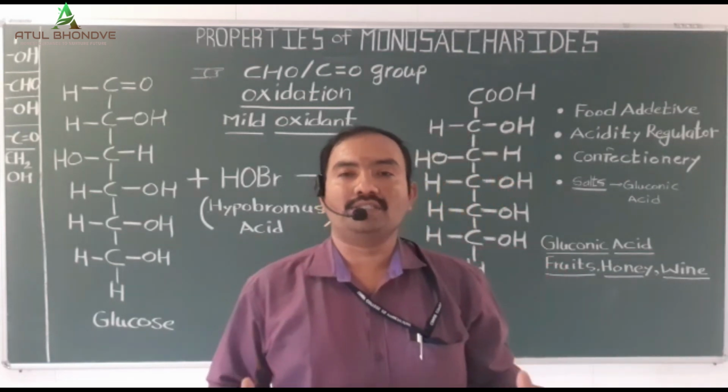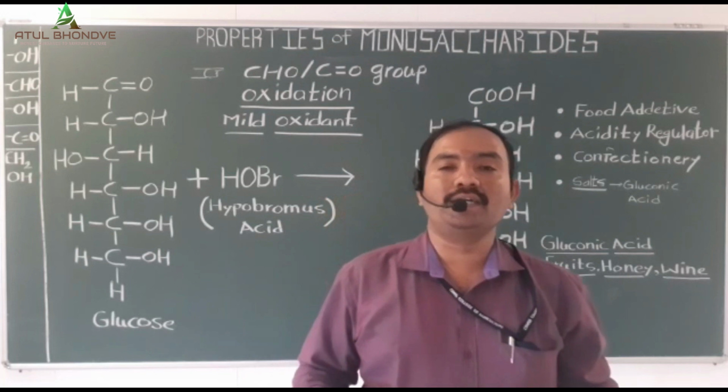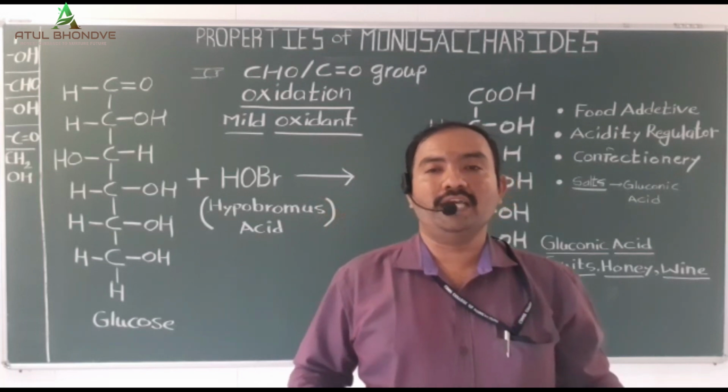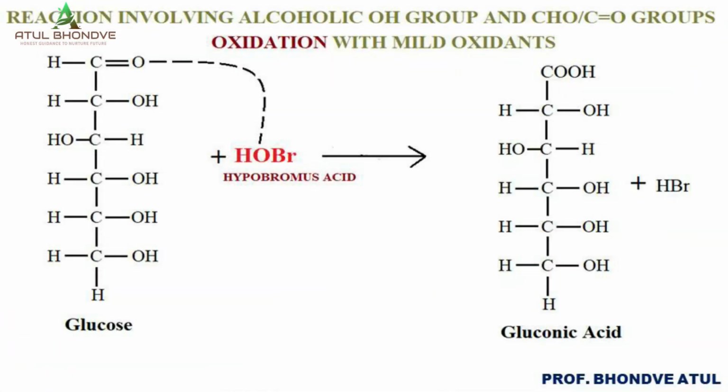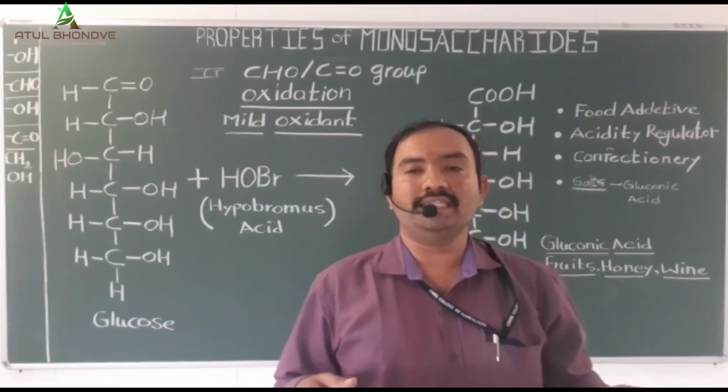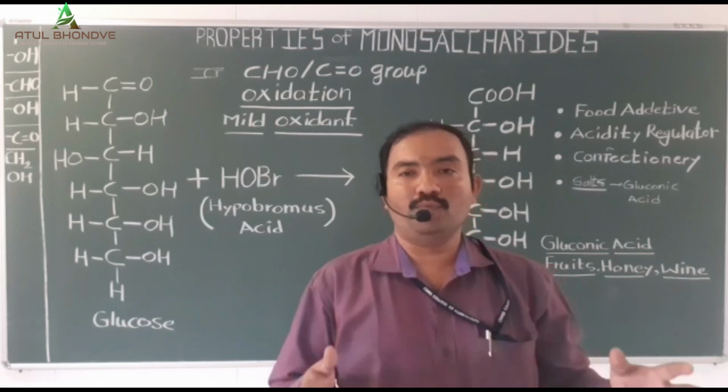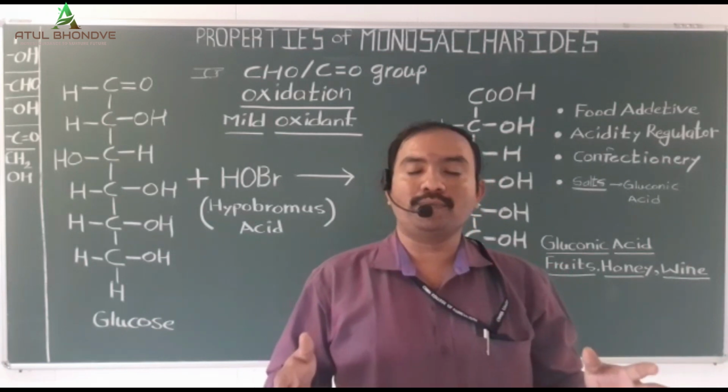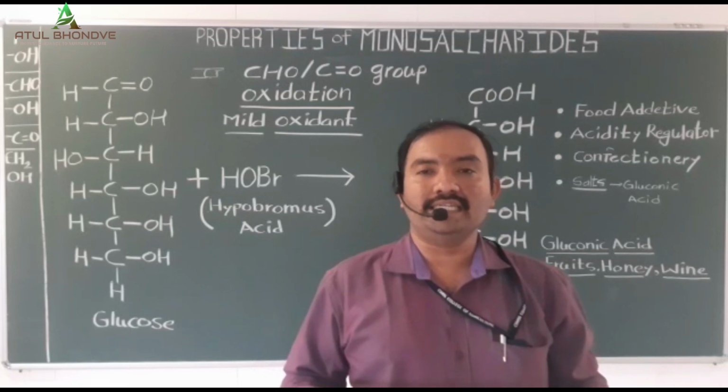In case of the oxidation of monosaccharide or carbohydrate with the help of a weak oxidizing agent, we are using here a weak oxidizing agent like hypobromous acid, HOBr, which is an unstable weak acid commonly used in aqueous solution. The hypobromous acid is commonly used in beauty therapies and in spas. It is commonly used as a deodorant, disinfectant and oxidizing agent. So in case of the oxidation of monosaccharide, we are using hypobromous acid as a weak oxidizing agent.